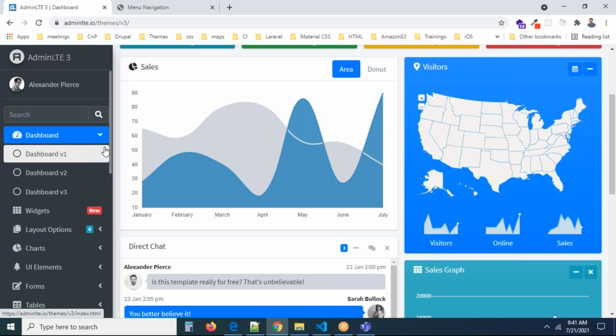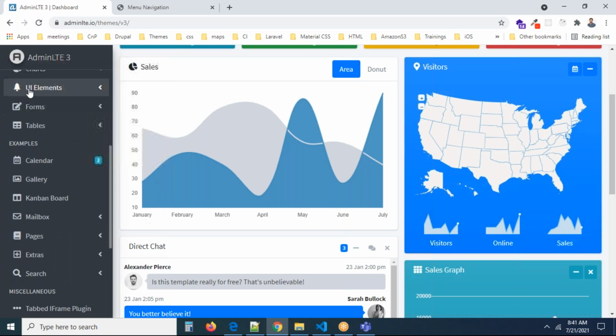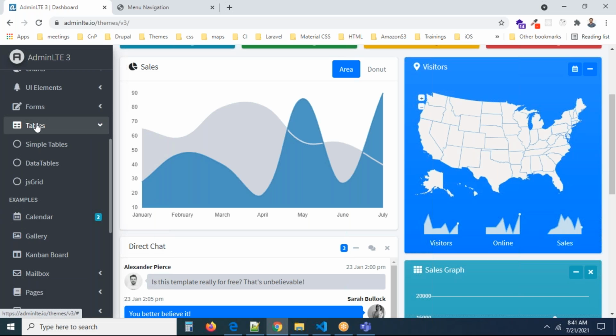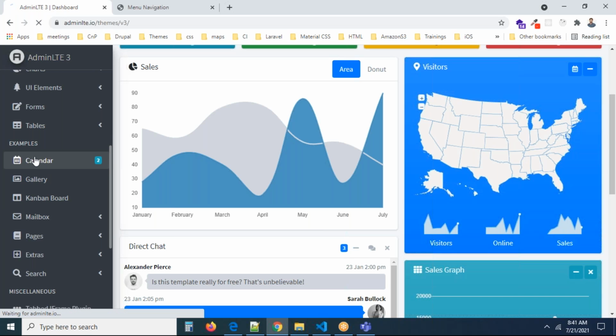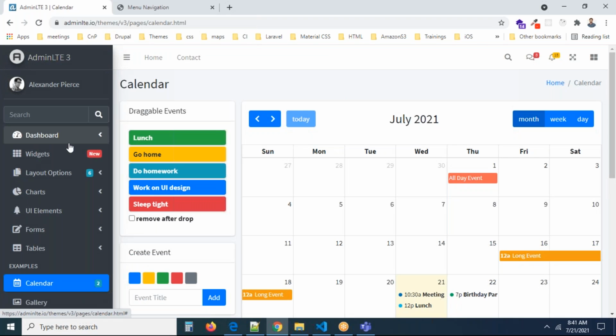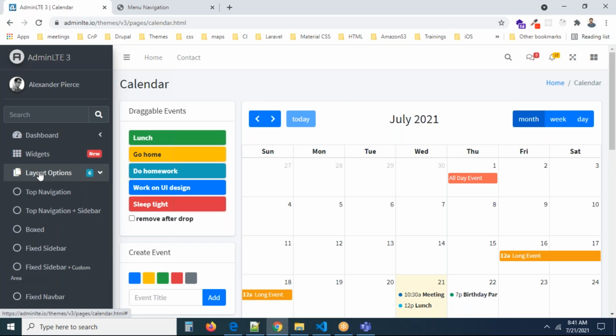Now you can see this is dashboard 1, dashboard 2, and whenever you click something, like forms, you can see some things coming out. All are coming vertically only, right? So this is the mailbox, some settings are there, calendar, and some tables and everything, whatever it may be. You can see dashboard 1, dashboard 2, widgets, layout options, a lot of things are there. Oh, here we have layout options also.